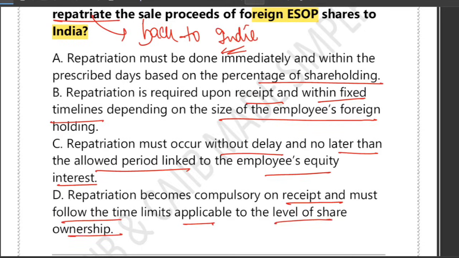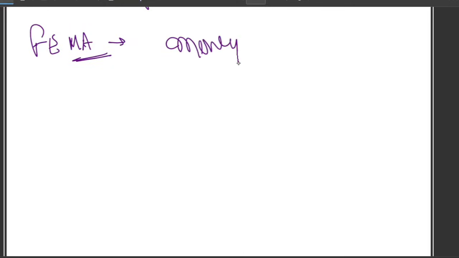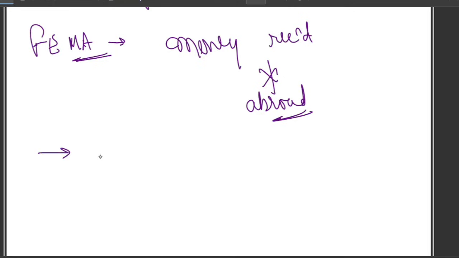So basically, under FEMA, let me tell you the concept first. Whenever a resident Indian sells foreign ESOP shares, the money received from the sale cannot be kept abroad indefinitely. Once the sale proceeds are received, they must be repatriated to India.